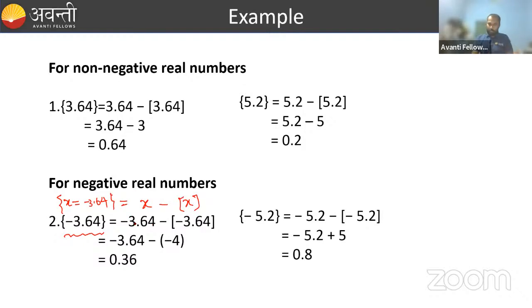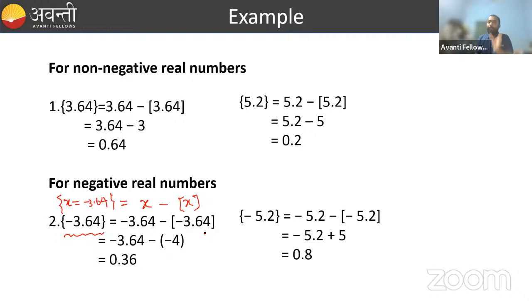So x is minus 3.64 minus greatest integer of negative 3.64. So the greatest integer value of minus 3.64 is minus 4. Is that yes or no?